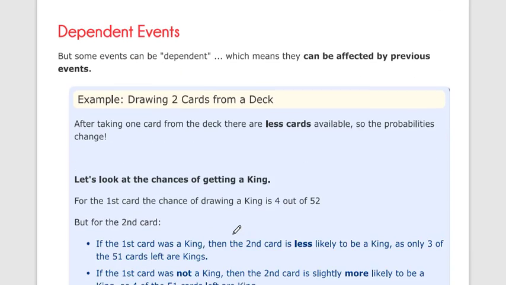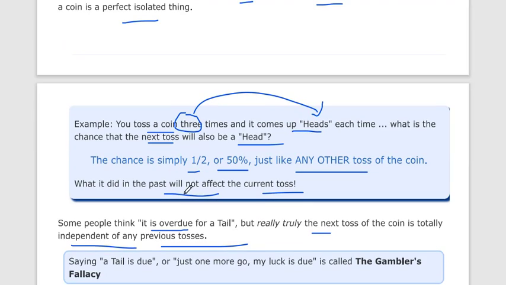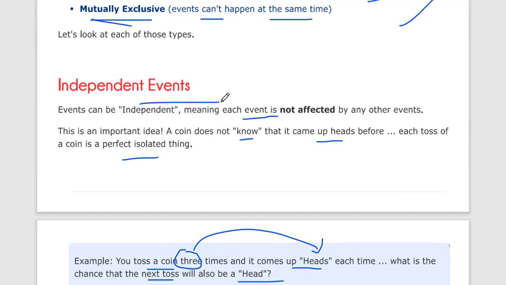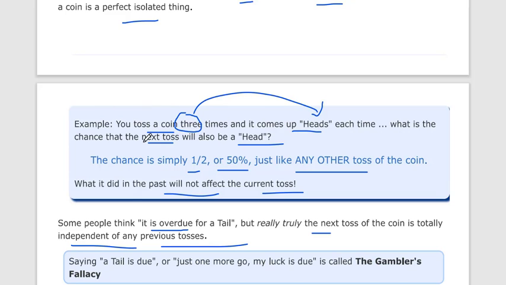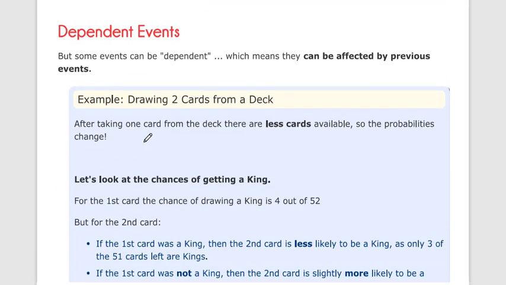Okay, next is the dependent event. In this type of event, I already discussed the basics of independent events and some examples. In detail, in the next lecture we will discuss more about independent, dependent, and mutually exclusive events. So in this lecture we only discuss the definition and only a simple example.